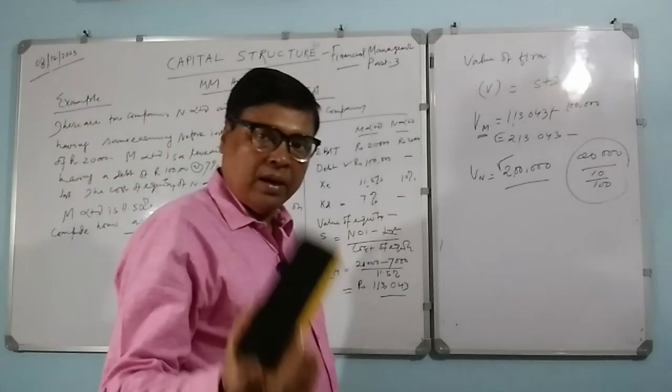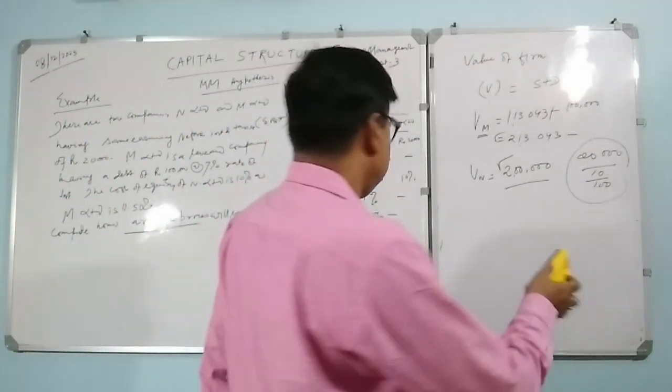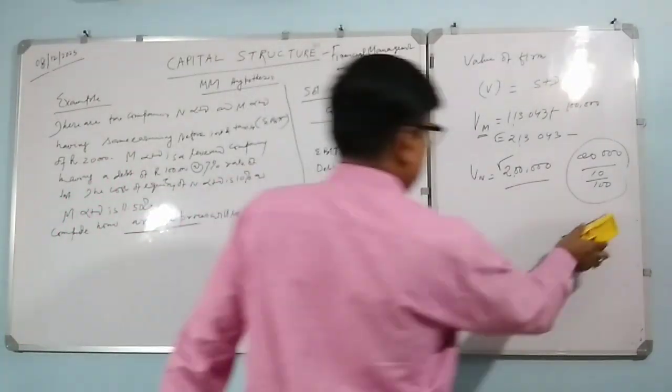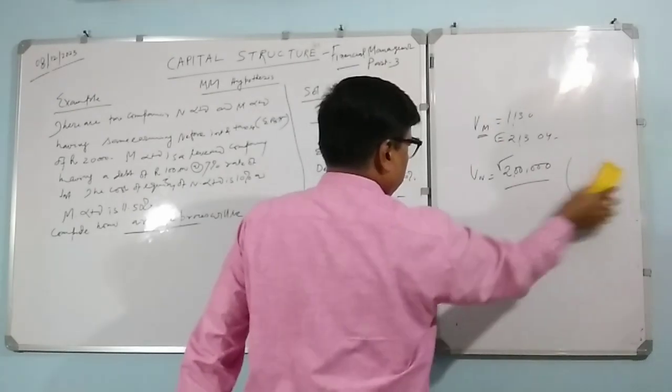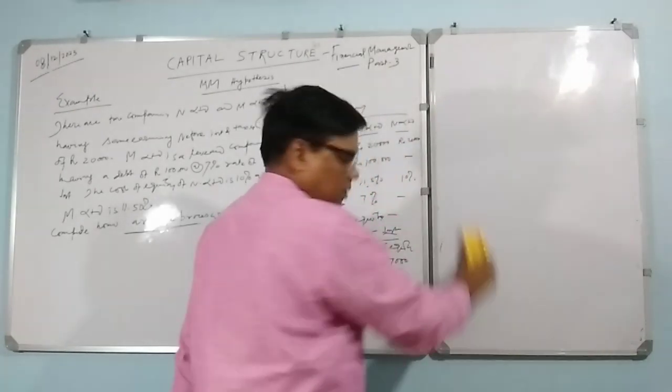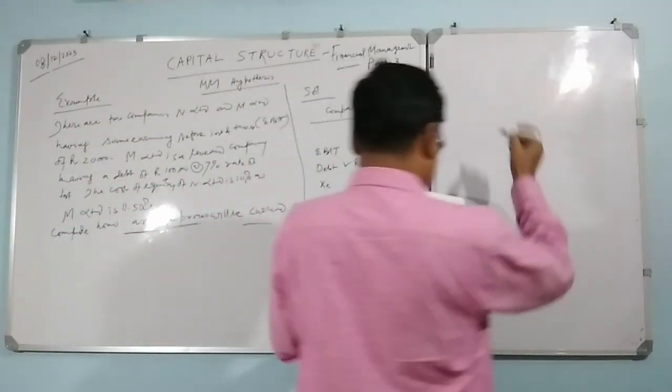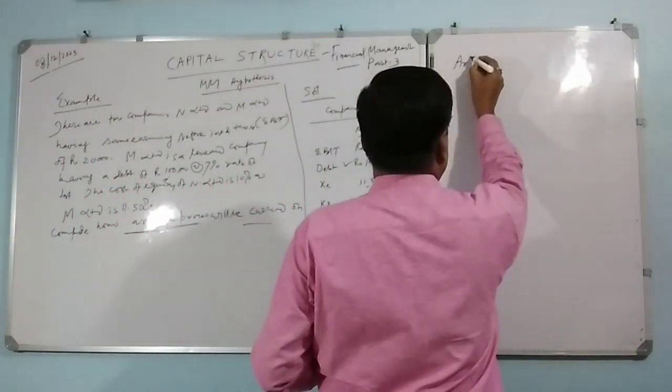Now a question comes. Very carefully understand how to calculate the arbitrage process. This is the concept under your MM hypothesis, the arbitrage process.